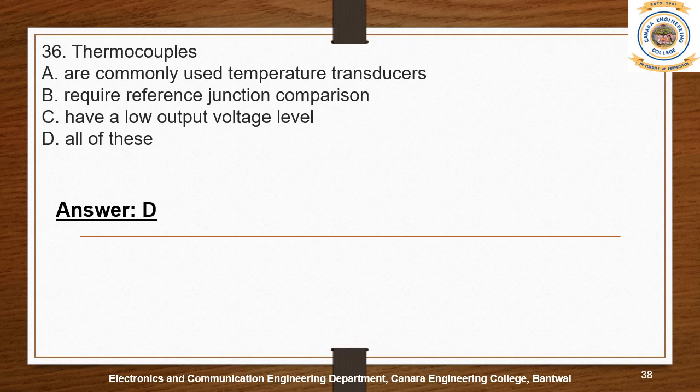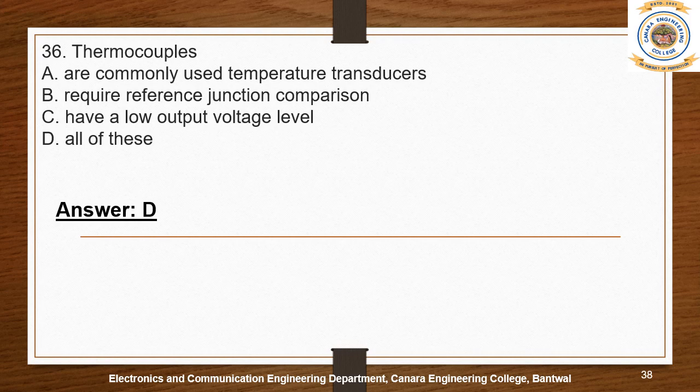When we divide the term, thermo means the temperature and couple means the two things. The two things means we have connected two different metals at the common junction.